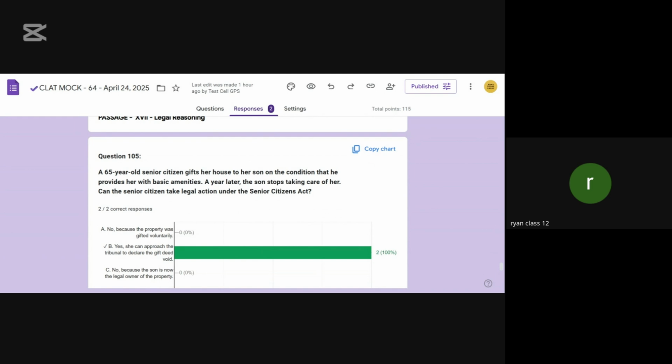This Act also grants the power of eviction to the parents. So, if the senior parents feel that their child is not taking sufficient care of them, then they can use their rights under the Senior Citizens Act to seek eviction, which will be tried by a tribunal, and then an eviction order can be passed.